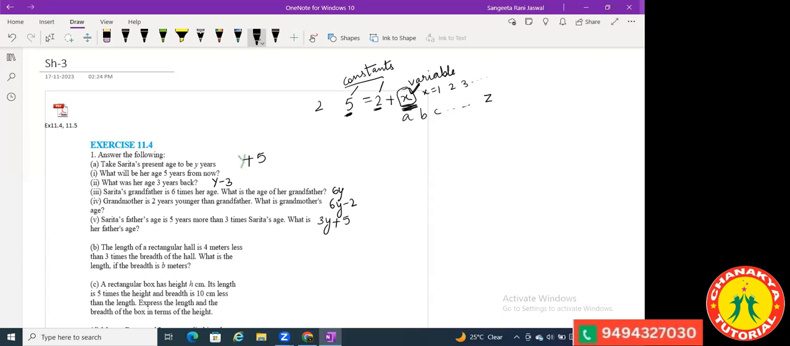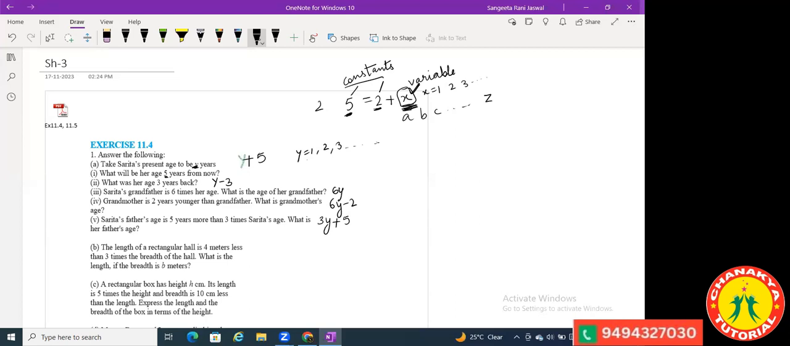Yes, ma'am. Now here in this question, Sarita's present age is given to be Y years. Here Y is some variable. It's some alphabet. This value is not known to us. So here Y is a variable. Now the question they are asking is, what will be her age after 5 years? Now 5 is some constant. After 5 years, what will be Sarita's age? Sarita's age given to us was Y, and after 5 years, it will be Y plus 5. So Y can be 1, Y can be 2, Y can be 3, Y can be any number.